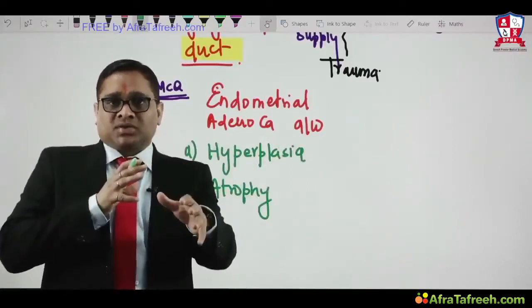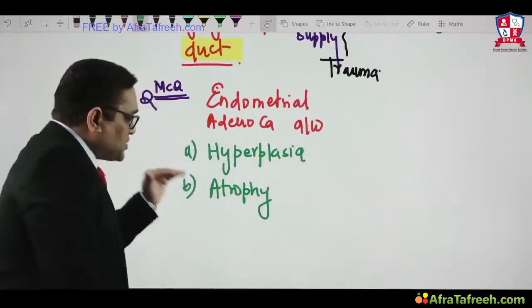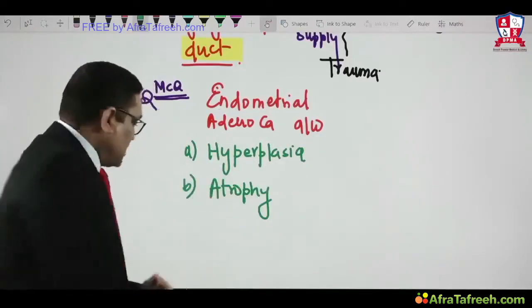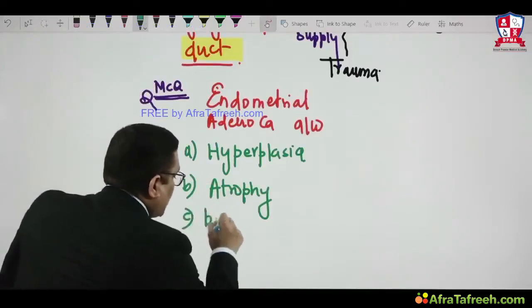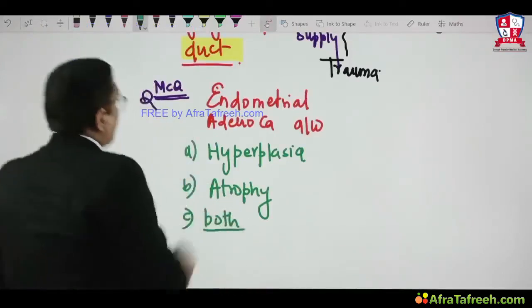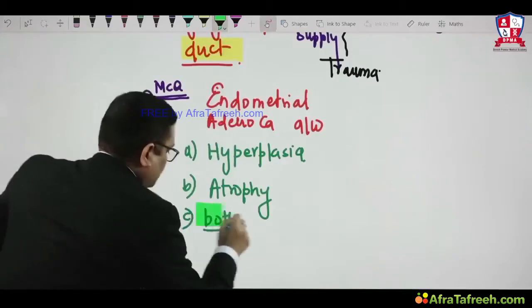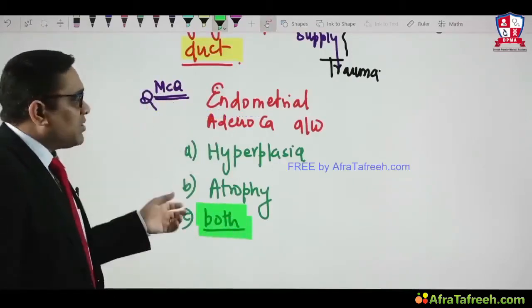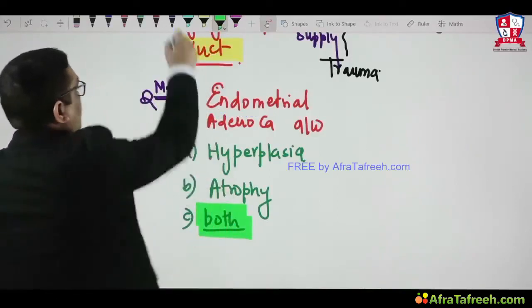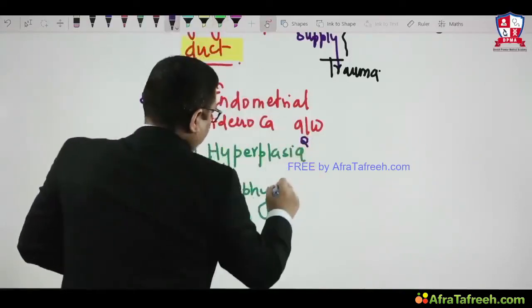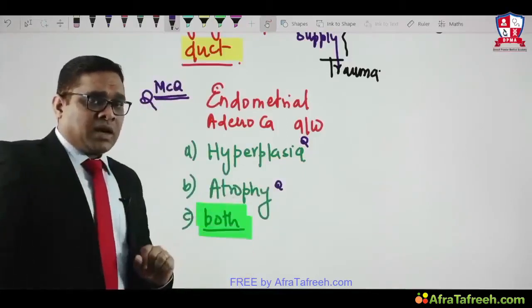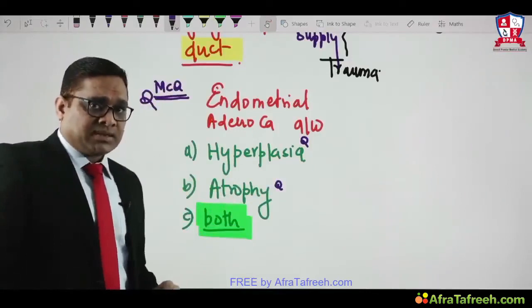When the examiner asks you such kind of MCQ, read the options carefully and fully. A, B, C, D. Because there was option C where it was written both of the above, and that was the right answer. So remember that endometrial adenocarcinoma is associated with both hyperplasia and atrophy. So atrophy is also associated with endometrial adenocarcinoma. That was the question in the JIPMER exam, right?